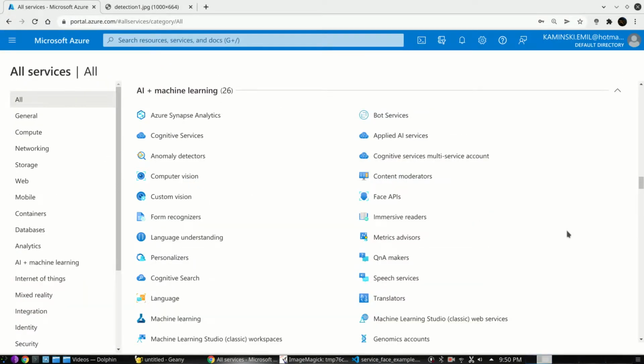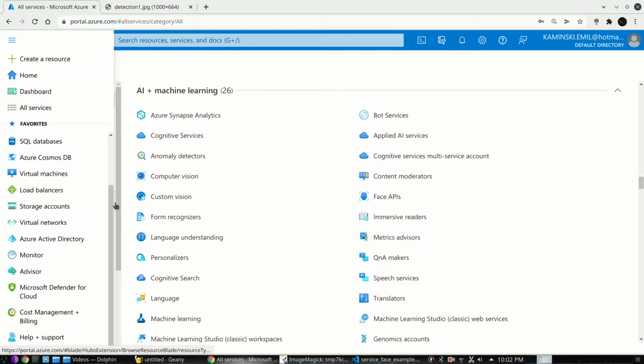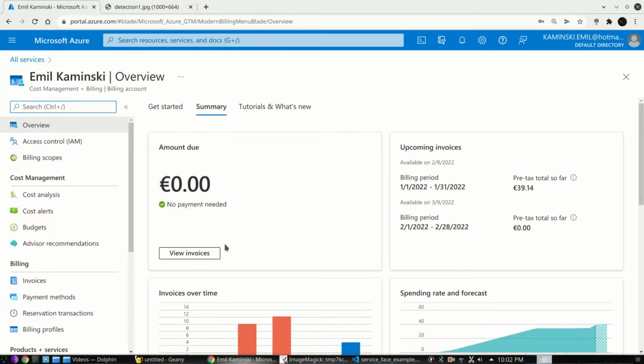But the main point is that they are pretty easy to use, and in many cases they are actually for free. Talking about money, last but not least, in the menu on the left, on the bottom, we have something called cost management and billing. This is a place where at any moment of time we can check how much we have spent. Of course, at the beginning our projects will be very small and we also get $200 for start. So we shouldn't see here even one single penny, but it's good to know that we can have full control over our spending. We also have the possibility to set up alarms or limits for how much we want to spend.